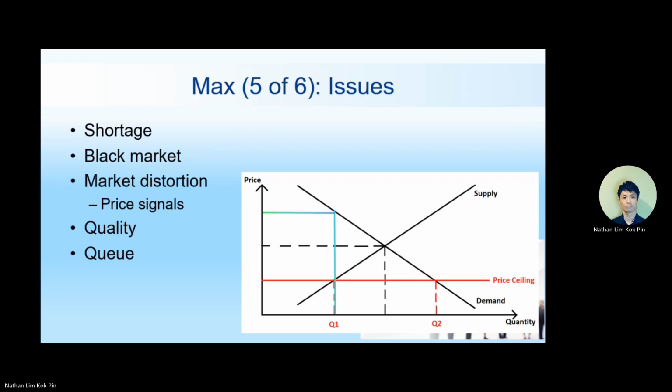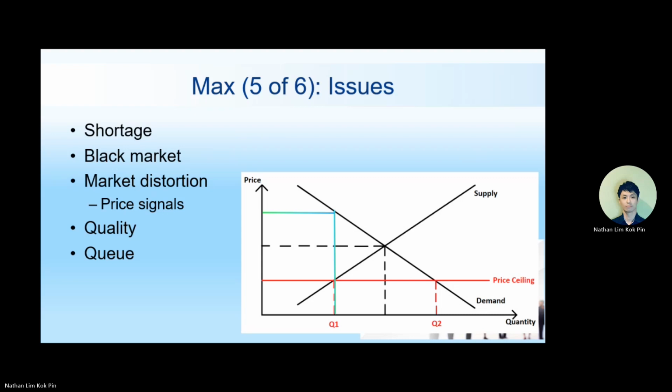Okay, now we have quality issues. Got it? Yes, shortage. You want to buy, don't buy, your problem. If you want to buy, so many other people are waiting in queue, in line to buy. So I don't really care about quality. Can see that? Okay, you just get it. And lastly, if you have a shortage, you have a long queue. Why is queue bad? Queue is a waste of time, right? So many people there queuing for 2 hours, 3 hours. It's a waste of time, right? These people are supposed to be working, resting, going out with friends, all those things. The longer you have a queue, the more inefficient your resource allocation. So these are all the problems you have with maximum price.